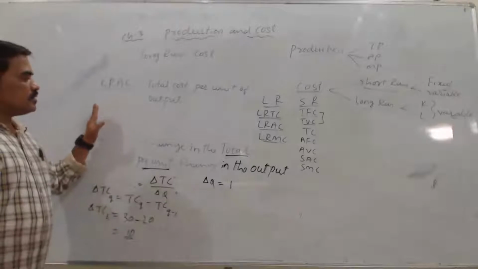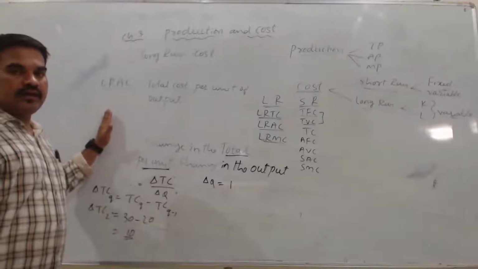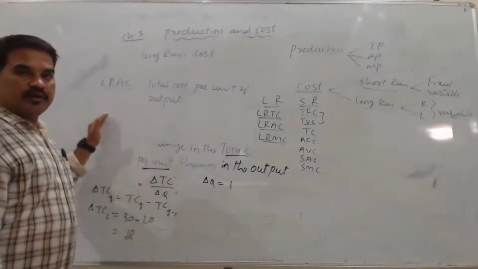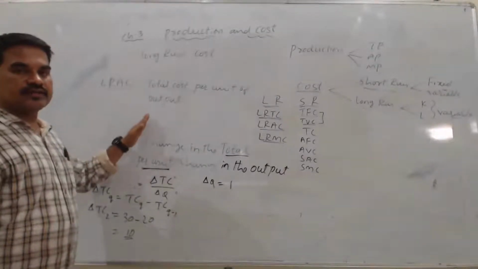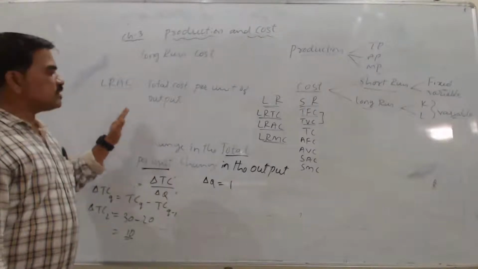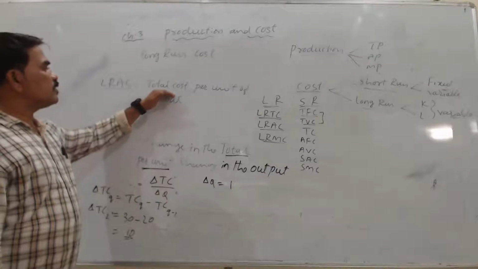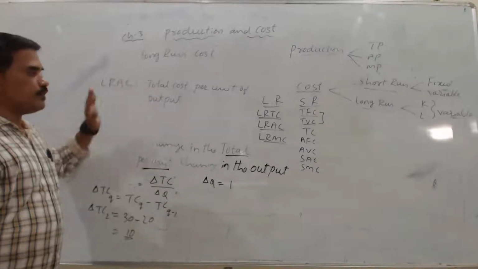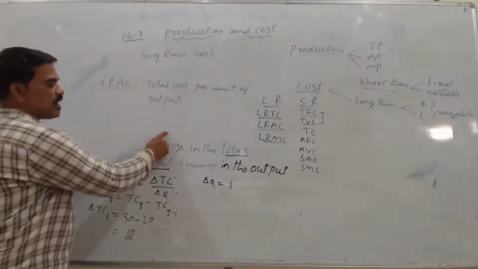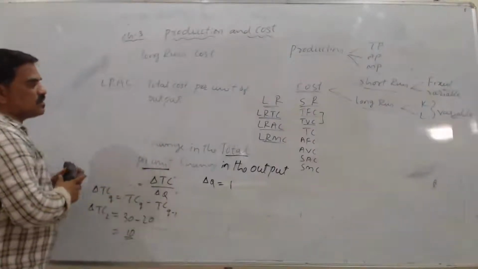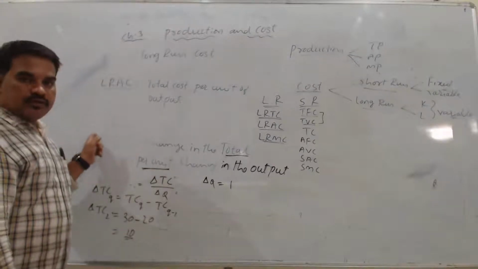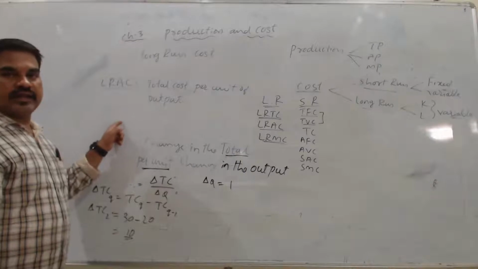Suppose when there are 3 outputs, there is some cost. How much do we have to spend per unit output of that total cost? If you find out how much you spend per unit output, that gives us average cost. The formula here is total cost divided by output. It will give me average cost. And marginal cost means, when we change each unit, how much the total cost has changed.